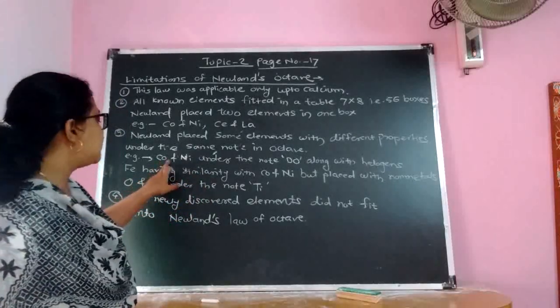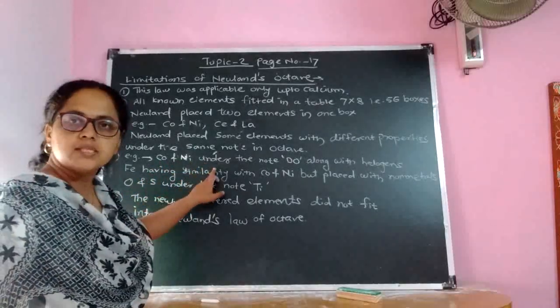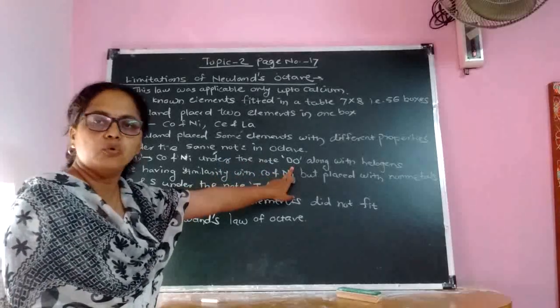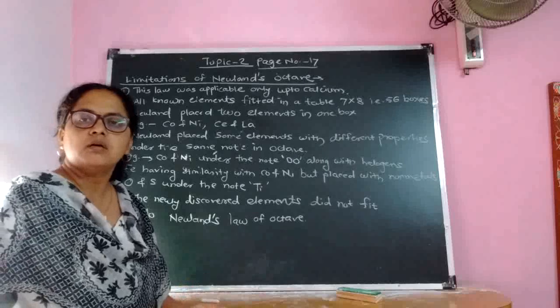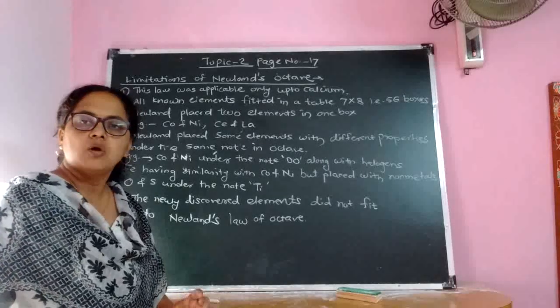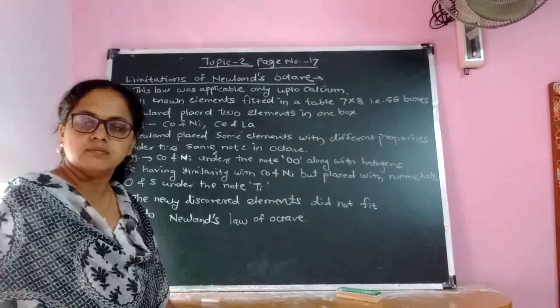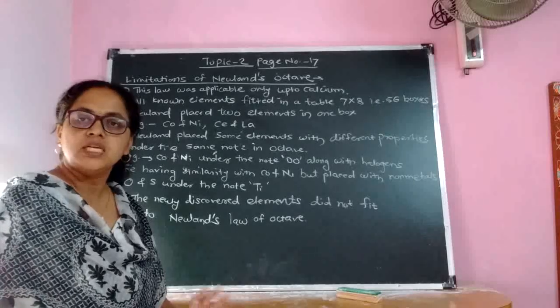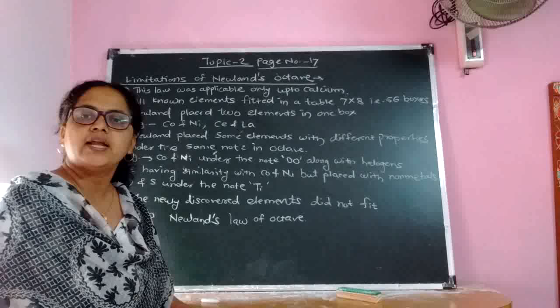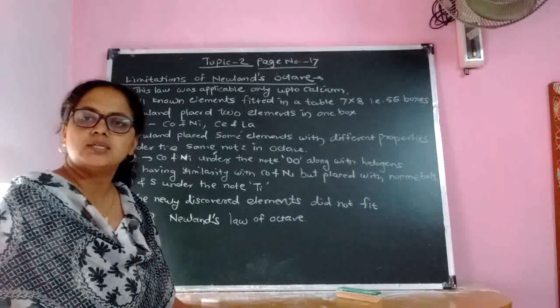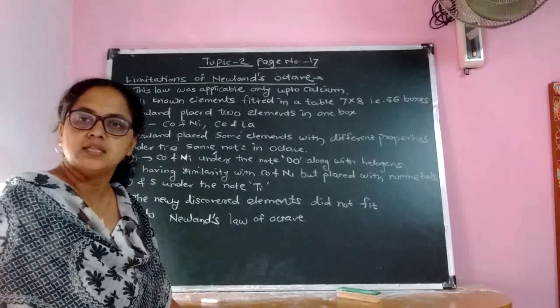For example, you can see here cobalt and nickel placed under note do along with the halogens. We know that halogen means what? Chlorine, bromine, iodine and fluorine. These 4 elements we are going to see in this topic. These are called halogens. These halogens are placed in group 17.